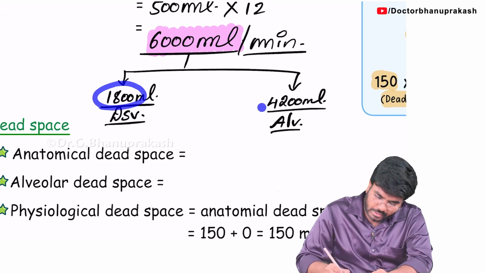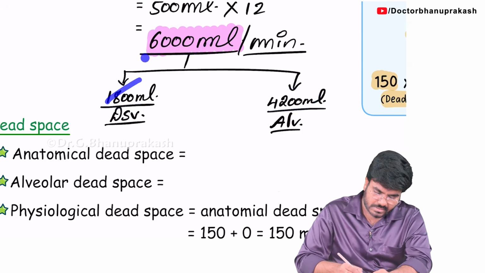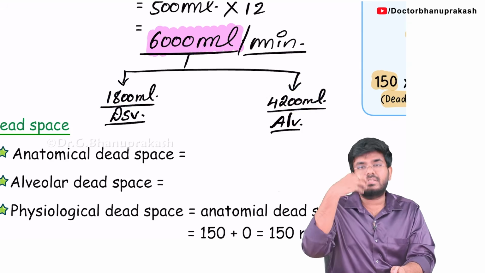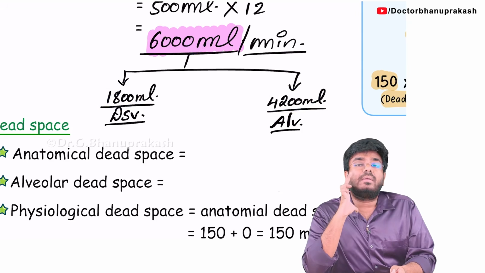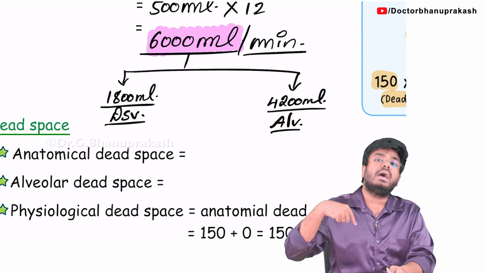Tell me, 1800 plus 4200, how much? 18 plus 42, how much? 6000 ml. So yes, you are taking 6 liters, true, but in the 6 liters, 1800 ml is lost in the dead space. Only 4200 ml has gone to the alveolus.